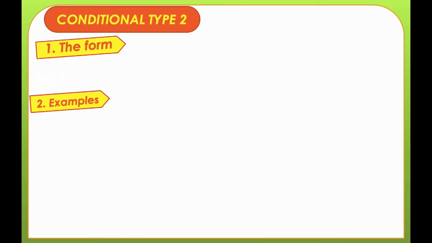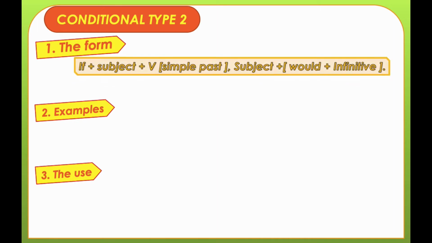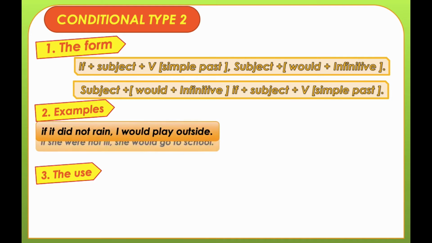Also, you will be seeing here the form, examples, and usage. Form here: if plus subject plus verb in simple past, comma, subject plus would plus infinitive; or subject plus would plus infinitive, if plus subject plus verb in simple past. Let's see illustrative examples in the following two sentences.